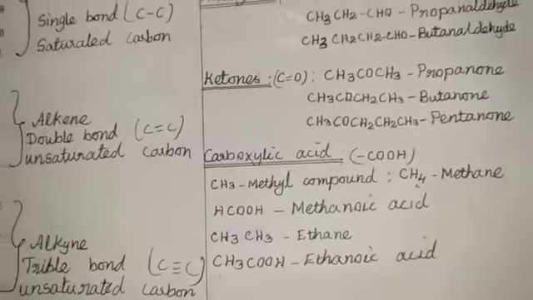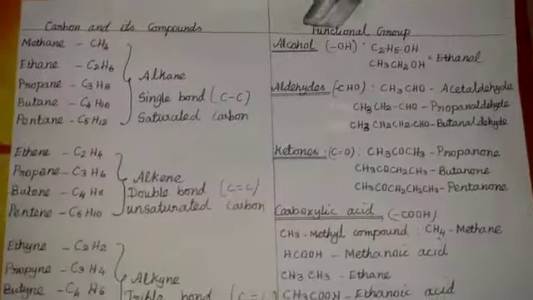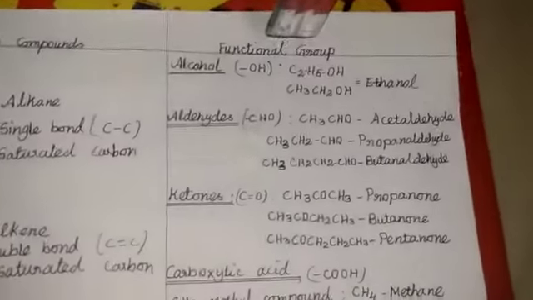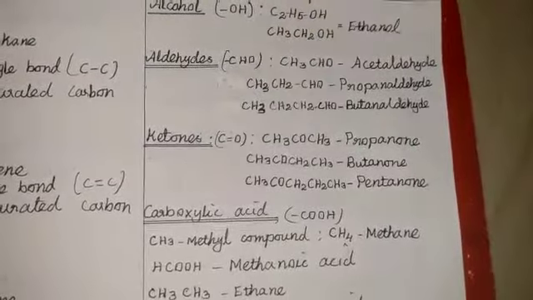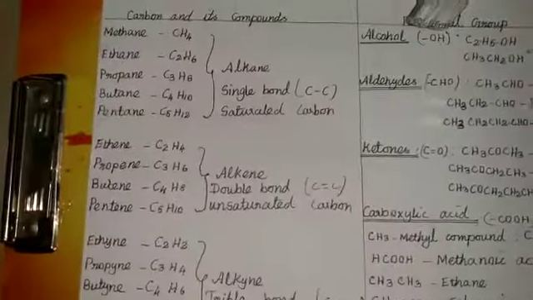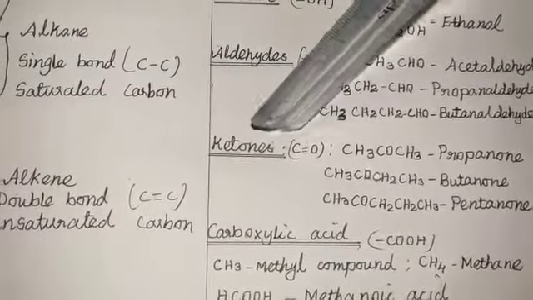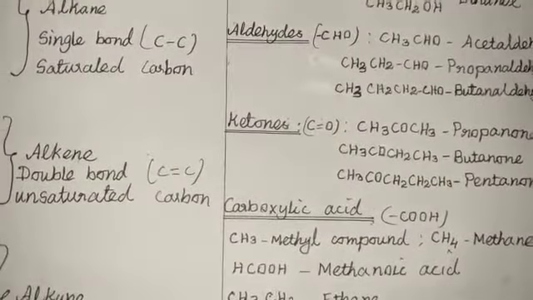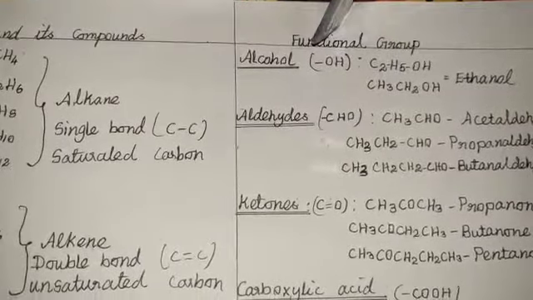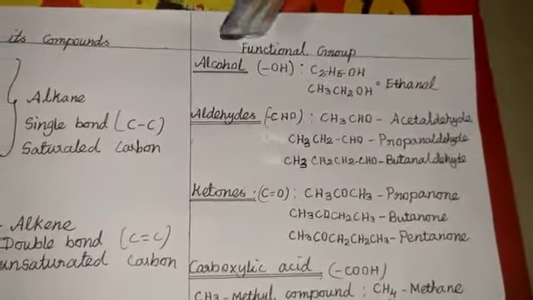So listen students, once again I will teach you. There are 4 types of functional groups: alcohol, aldehyde, ketone and carboxylic acid. Alcohol functional group is OH, aldehyde functional group is CHO, ketone functional group is CO, carboxylic acid functional group is COOH.